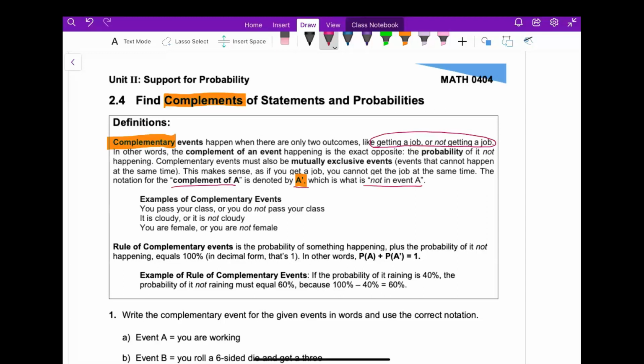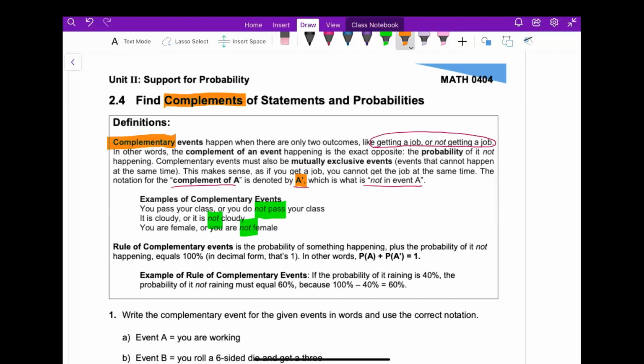Don't say it's cloudy or it's sunshine, right? Those are not opposites. We say it is cloudy or it is not cloudy. You are female or you are a male? That is not true. You are female or you are not female. So we are sticking to the word not, and I am reminding you to not change the word. So you're just always going to put the word not in front of it.